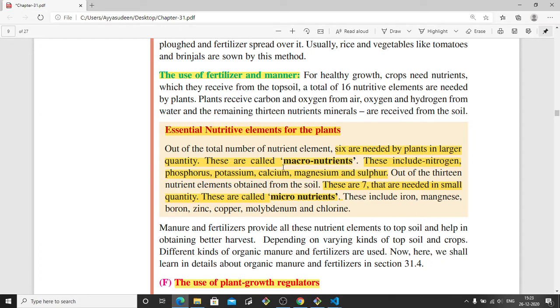These are called macronutrients. And there are seven nutrients that are needed in smaller quantity. They are called micronutrients. Here they have given the names. Okay, you have to read all those things.